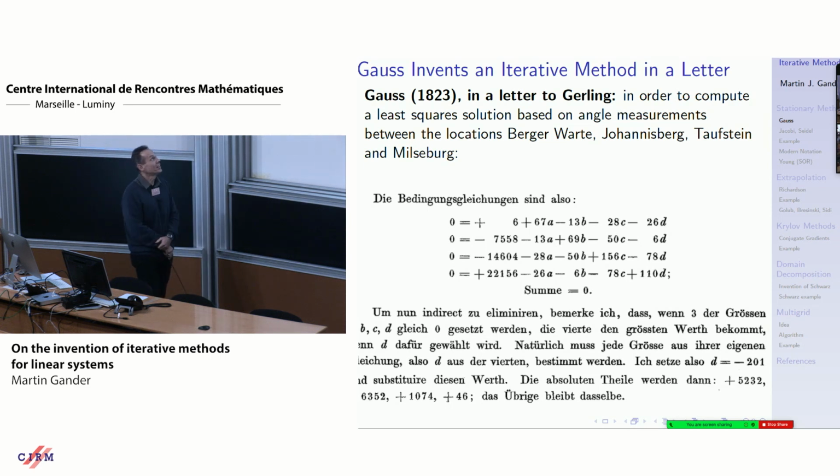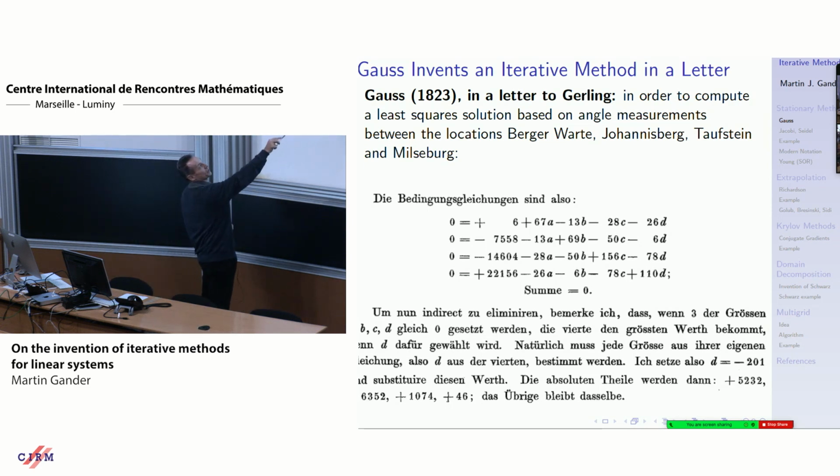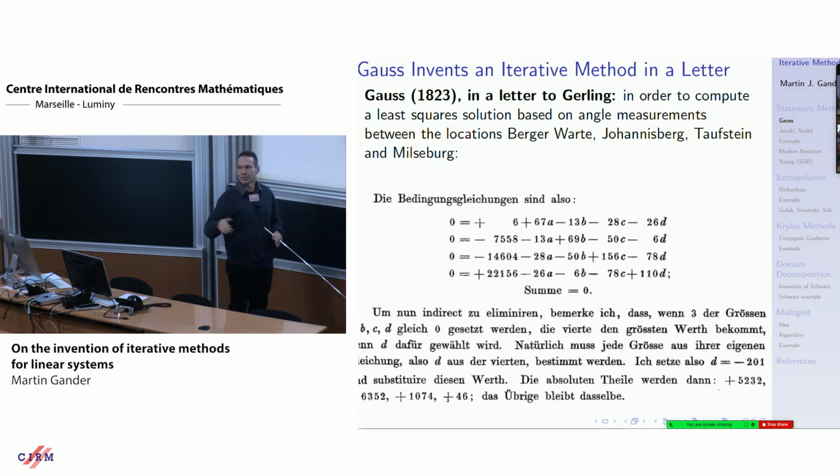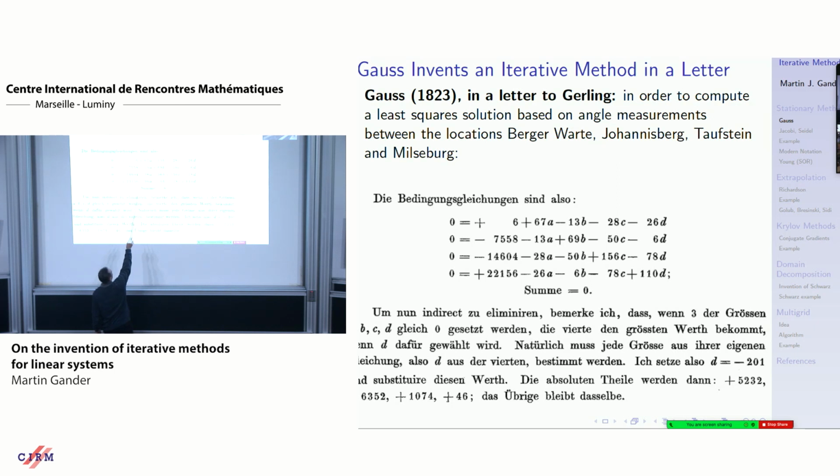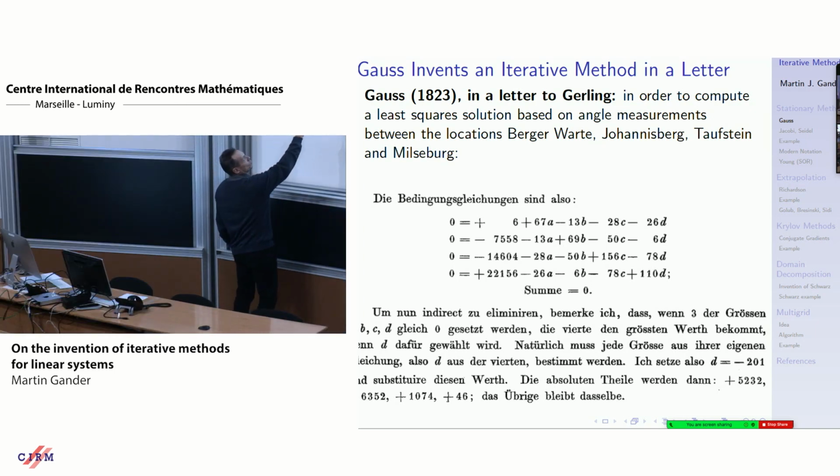So he says in the evening he's solving linear systems. Here is an example. And these are the equations he has to solve to actually construct the maps. And you see it's a linear system of equations. The unknowns are A, B, C, and D. The right-hand side is on the right-hand side. And then he says that he is going to now indirect zu eliminieren.